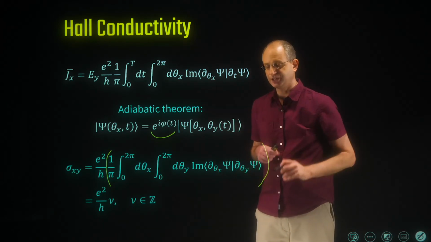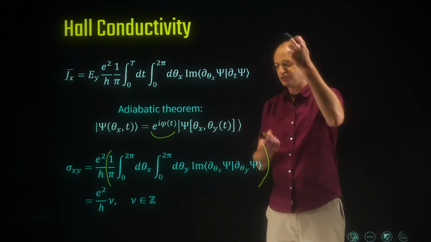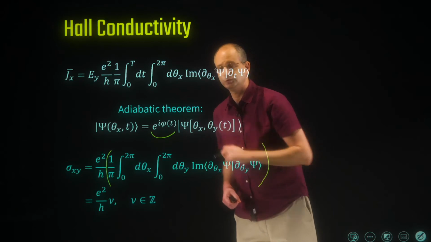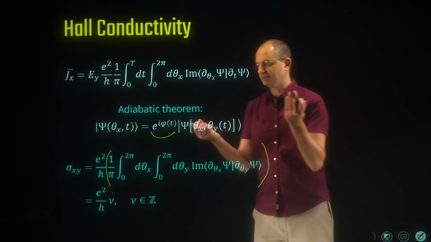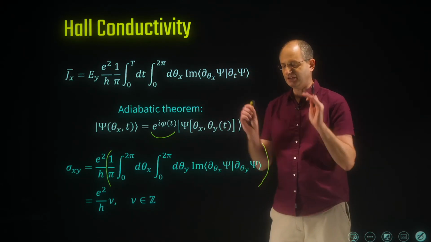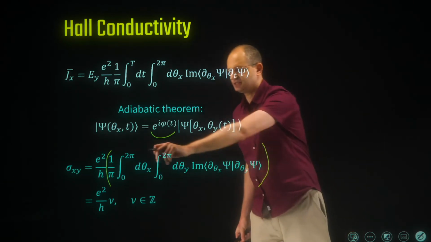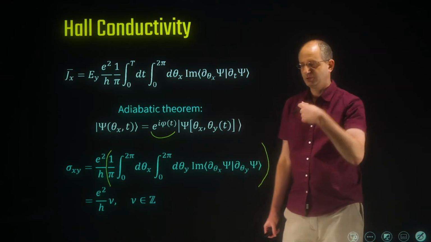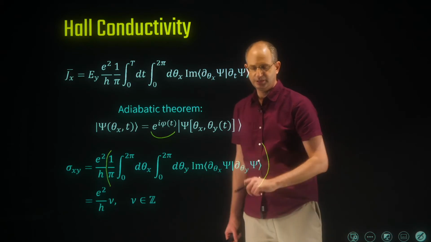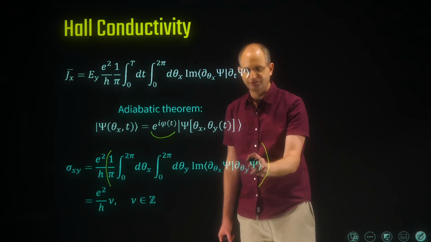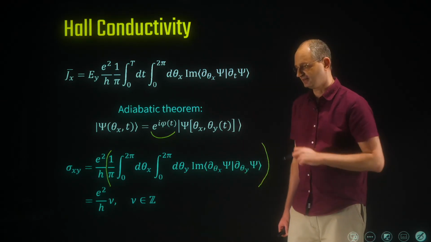Okay, so we have a wave function psi, which depends on two parameters, theta x and theta y. Both of these parameters are periodic. They go from 0 to 2 pi. So whenever we have a wave function like that, which depends on two parameters which are periodic, or more generally, we have a wave function that's defined on a compact surface, we can define a Chern number. And this is nothing but that Chern number, which we discussed several times already in this course in different contexts. Here, the interesting thing is that the Chern number is defined not in terms of a single particle wave function, but in terms of a many-body wave function. But other than that, it's the same.